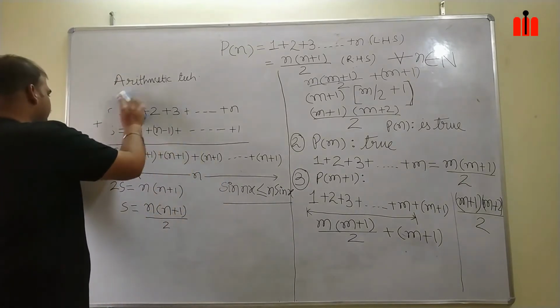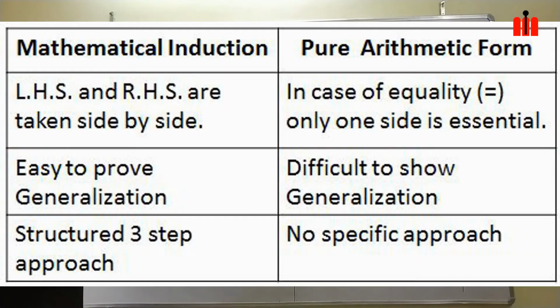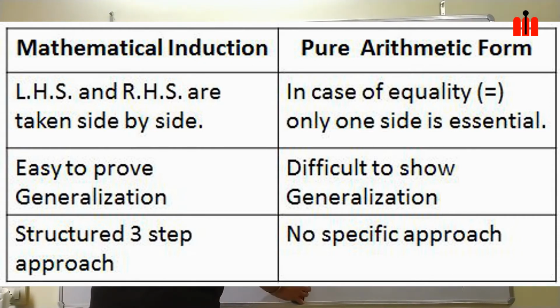Okay. While I rub my board, can you please think of any other technique to prove the same statement, that the sum of first n natural numbers is n times n plus 1 by 2? This is just for your brainwash.